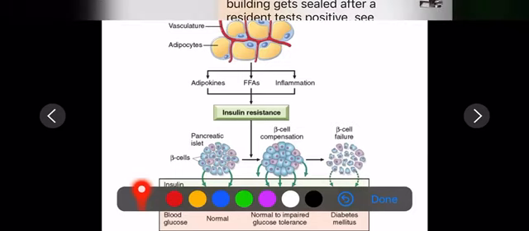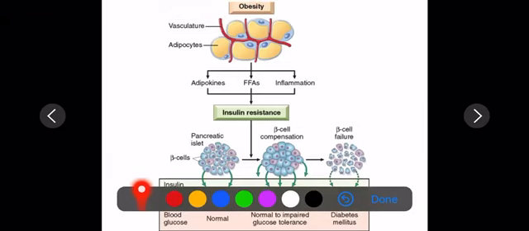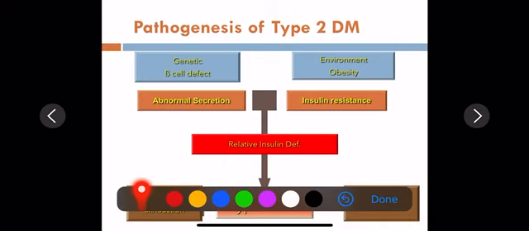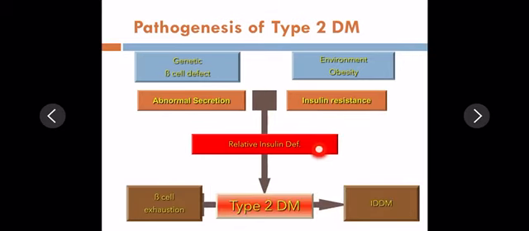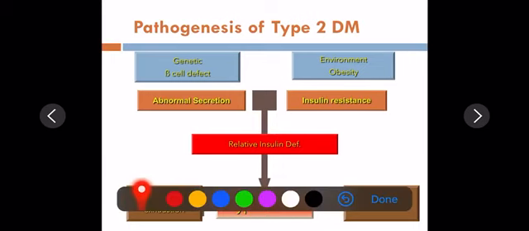So this picture describes the reasons for insulin resistance and beta cell destruction, both leading to type 2 diabetes. So that is the genetic beta cell defect. Environmental obesity causes insulin resistance. Abnormal secretion, there is relative insulin deficiency, beta cell exhaustion, or hyperplasia. Later on it becomes failure. Beta cell failure is there, leading to type 2 diabetes mellitus.